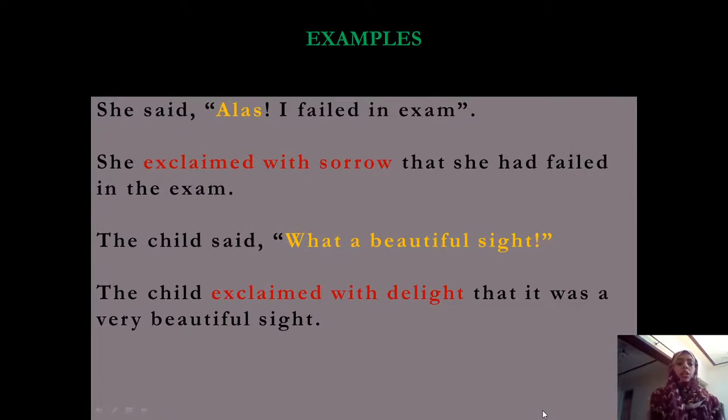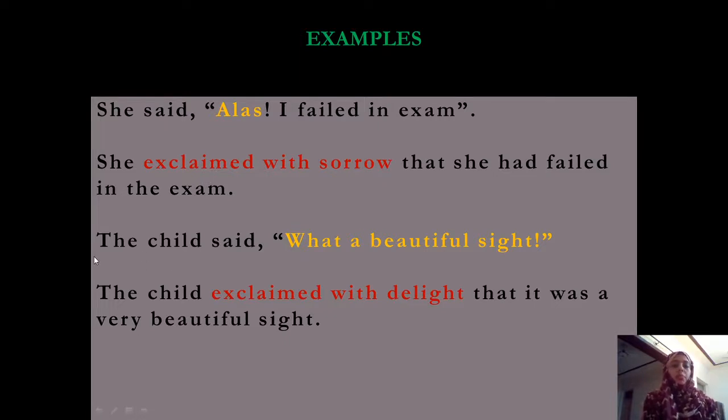Now come to the next example. He said, alas, I failed in exam. Instead of said, we use exclaimed, and alas is an expression of sorrow. She exclaimed with sorrow, and omission of comma, we use that, and instead of I, the first person, it is changed according to the subject, and the subject here is she, so failed. Here it is past indefinite tense. When there is past indefinite tense, we change this into past perfect. So past perfect, here it is had failed in the exam, same as it is.